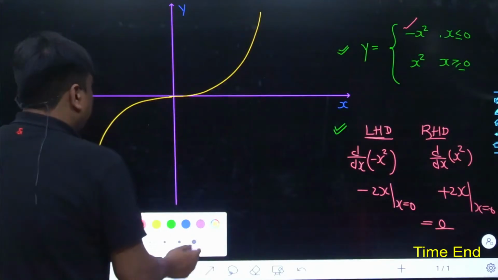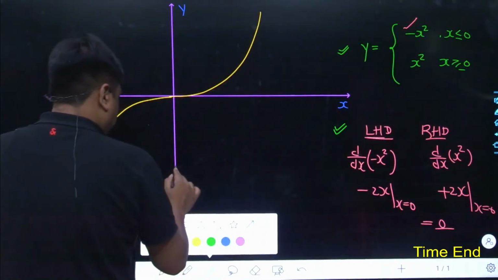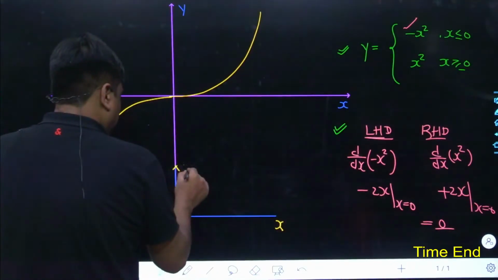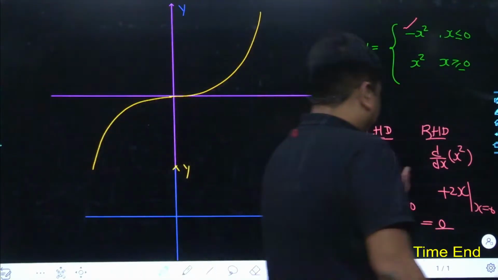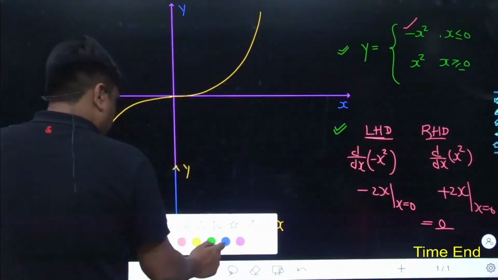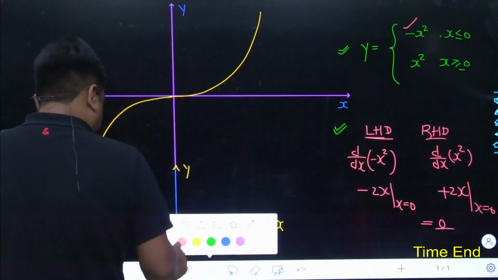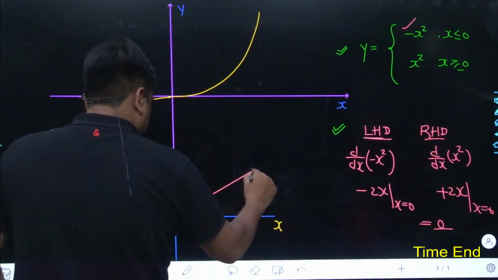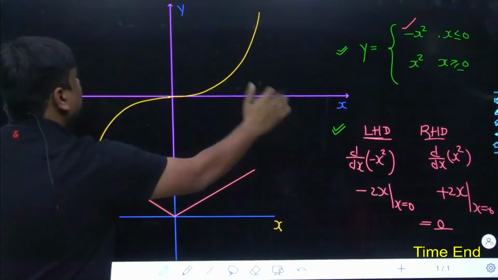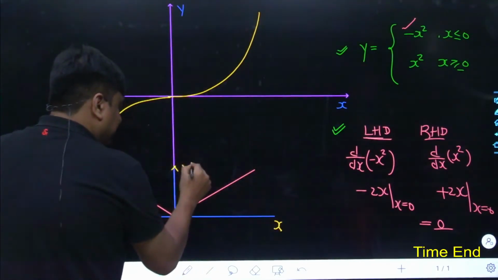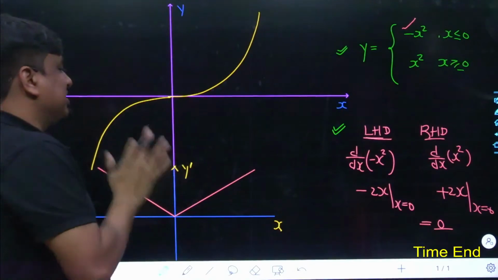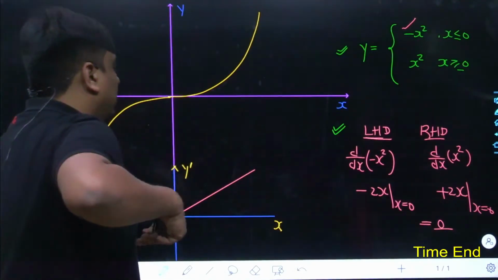But if you draw, this is y. Draw another curve, again on the xy plane, here comes the x-axis and here goes the y-axis. My dear friend, towards the right hand side the slope is plus 2x, and towards the left hand side the slope is minus 2x. How would plus 2x look? It would be increasing with x with a slope of 2, and the other would be decreasing. So this is x versus y dash. Now by watching this, you must have understood the thing in a better way.